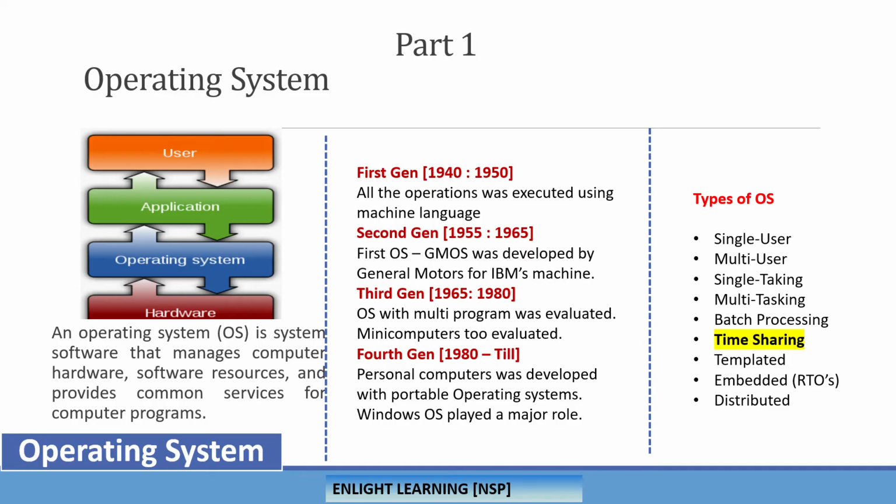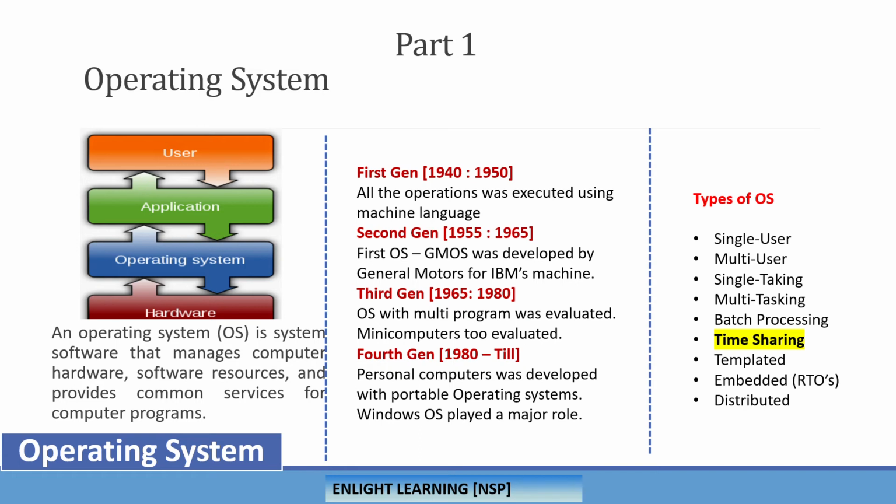Also, minicomputers came into the picture, which is the base for the present computers we are seeing.